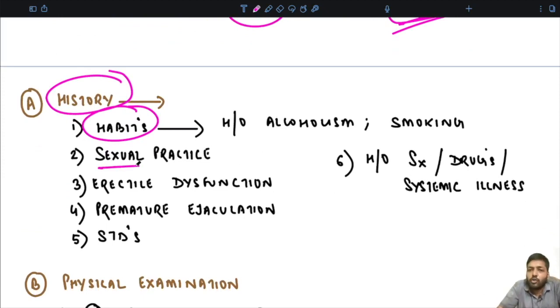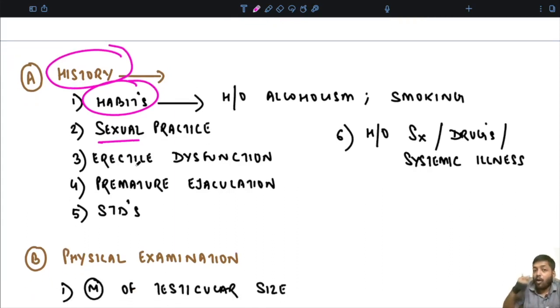Now remember, it is usually said that at the time of ovulation, you should practice sexual activity not every day, but leaving one day. Why is that? If you practice every day, your testis also needs some time to replenish the reserves. So the frequency of sexual activity should not be very frequent, and it should not be very low. It should be optimum.